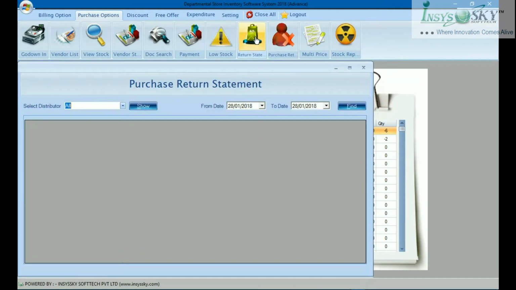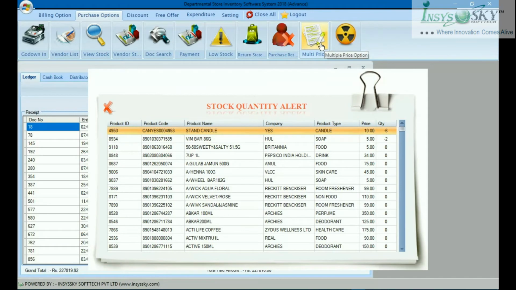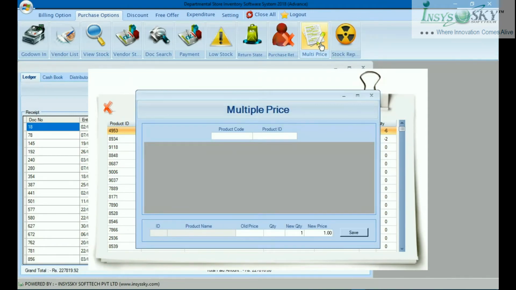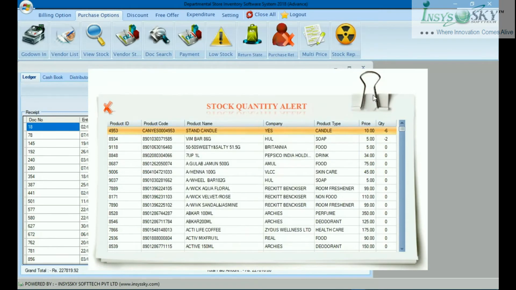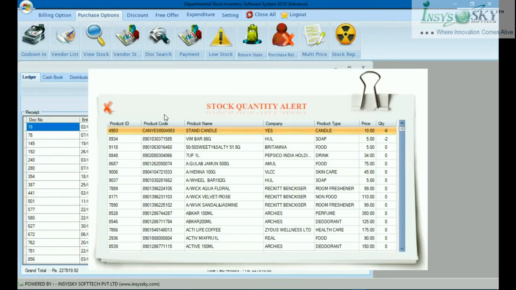Then here you can see the return statements. Whatever return was done, you can see the summary here. Then here the multi-price thing. For example, something was there, its price was defined as something in this software. You can change from old price to new price. You can do it easily without going inside the software. Then you can see the stock report easily, what is there, what is not there, and you can order from here. And of course you can plan, you can keep the report, all those things.